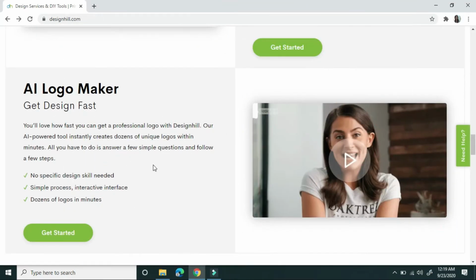So this is their AI logo maker. In just a few minutes, you can already have your logo, even without skill in designing. Okay, let's now start by clicking Get Started.